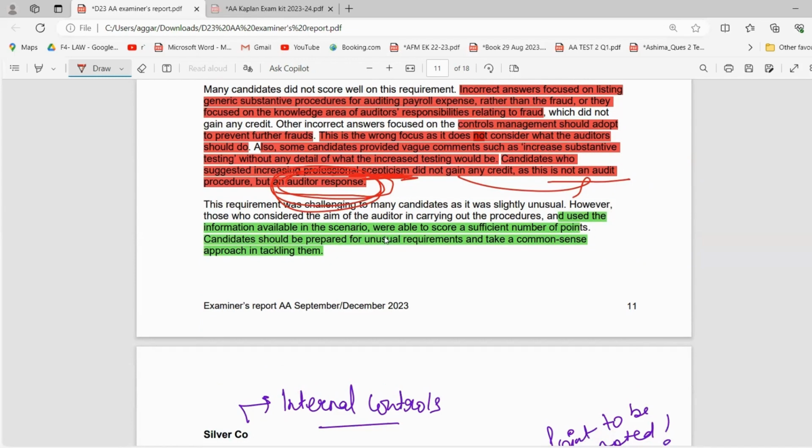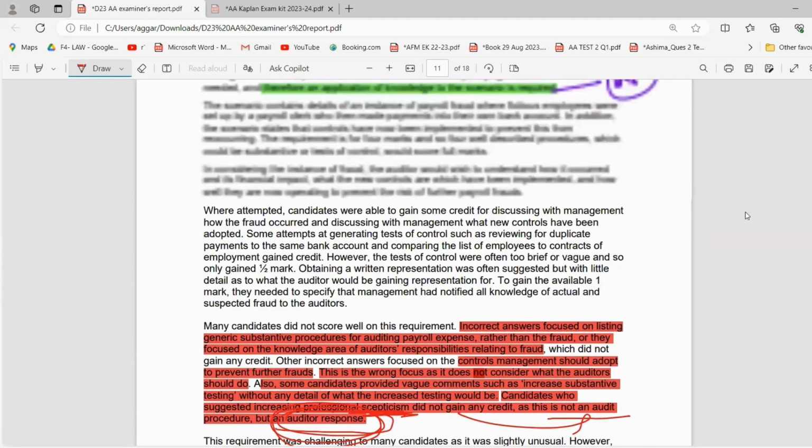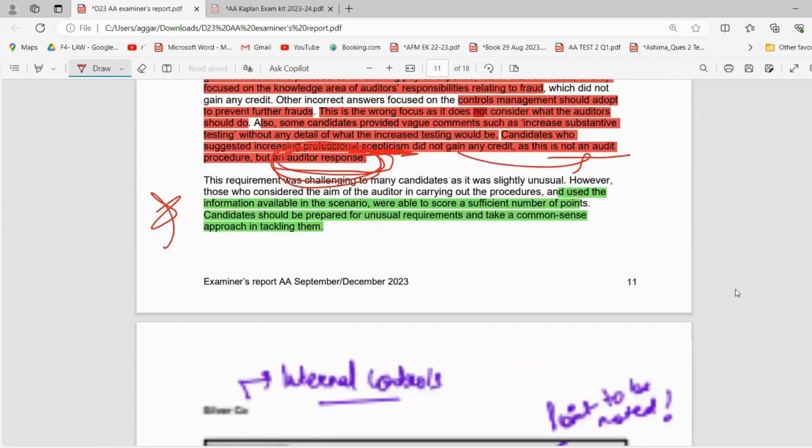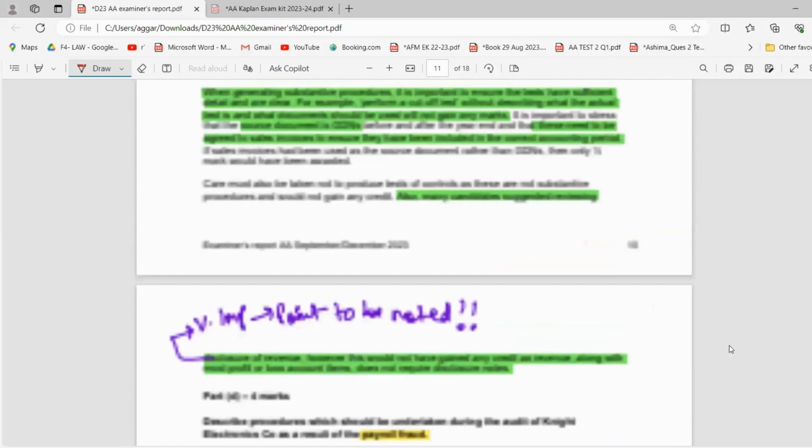Use the information available in the scenario. The students who gained marks used the information available in the scenario and were able to score a sufficient number of points. Candidates should be prepared for unusual requirements and use common sense. Again, this was clearly an unusual requirement, because only people who read the question carefully would be able to answer it better, as it asked about payroll fraud and not individually about fraud or payroll, right? So this completes your question number 1. I hope that you were able to understand this part.